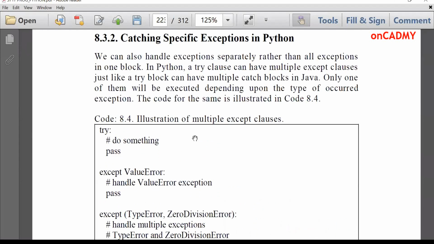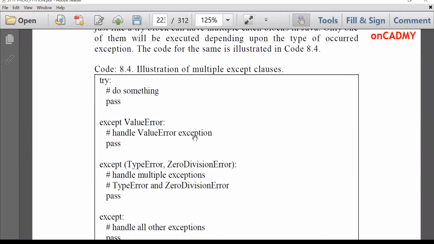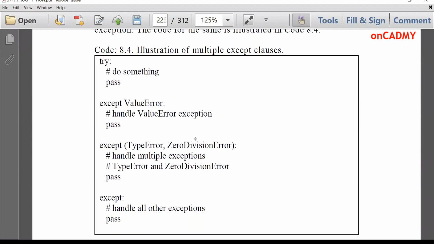But if we are aware of different kinds of exceptions, we can handle them ourselves also by writing like this. Try, pass, suppose there are some statements inside it. Then in the except block, we'll write except ValueError colon, and then we'll write an appropriate message over here, print that some value error has occurred. Except TypeError, ZeroDivisionError. So it will handle both these kinds of errors, type error as well as zero division error. If any of these occurs, it will display a message that type error occurred or zero division error occurred.